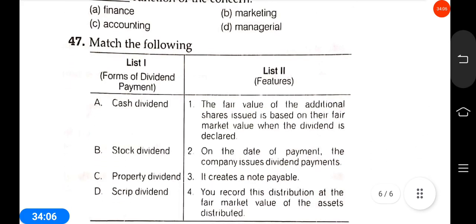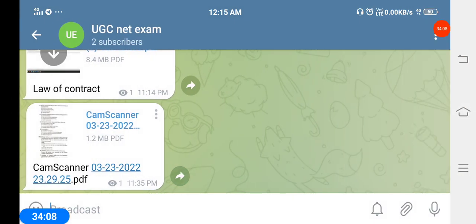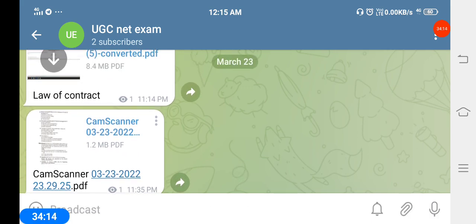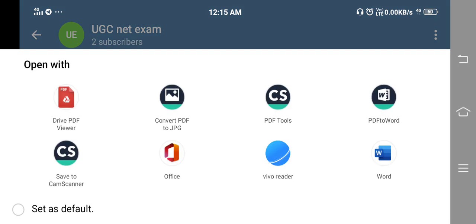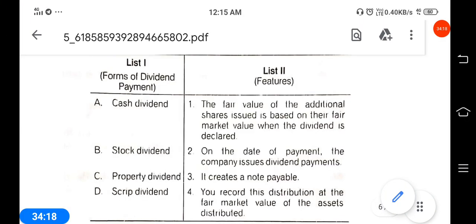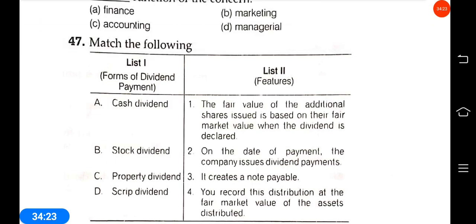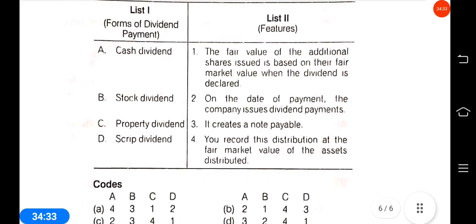Then there is a matching question. Cash dividend, stock dividend, property dividend, scrip dividend. The par value of the additional share issue.